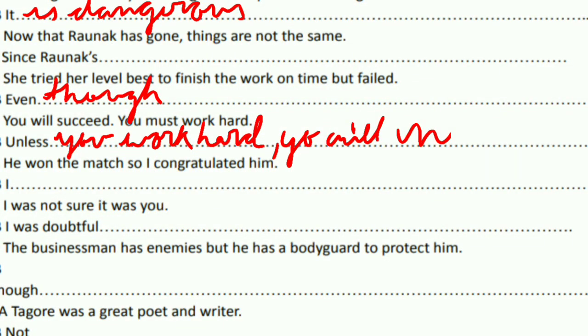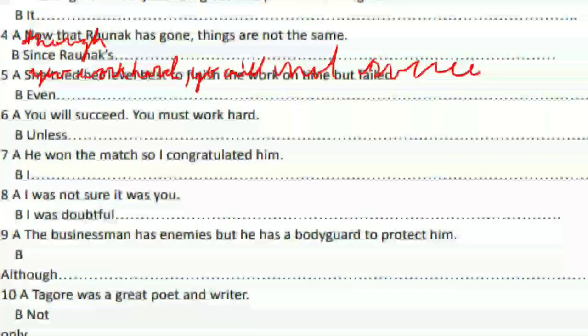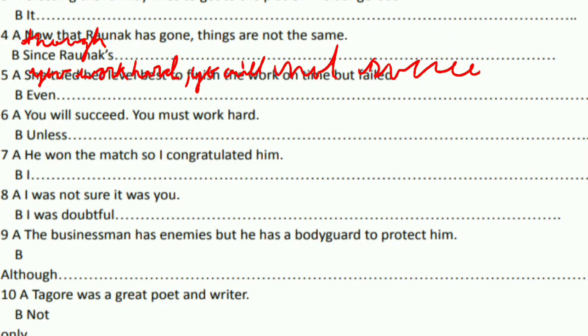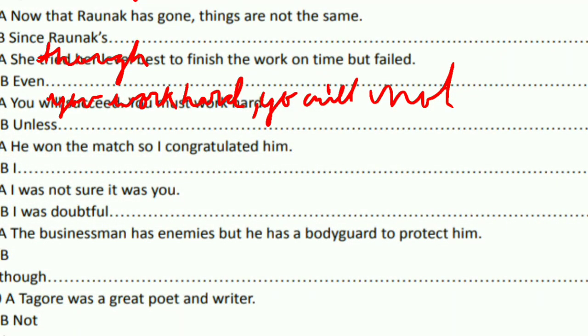Seven. He won the match, so I congratulated him. I congratulated him on winning the match. Eight. I was not sure if it was you. So, guys, if you are practicing, then do write for yourself, and then look into the answers. That is going to groom your grammar skills. So, I was not sure if it was you. I was doubtful if it was you.